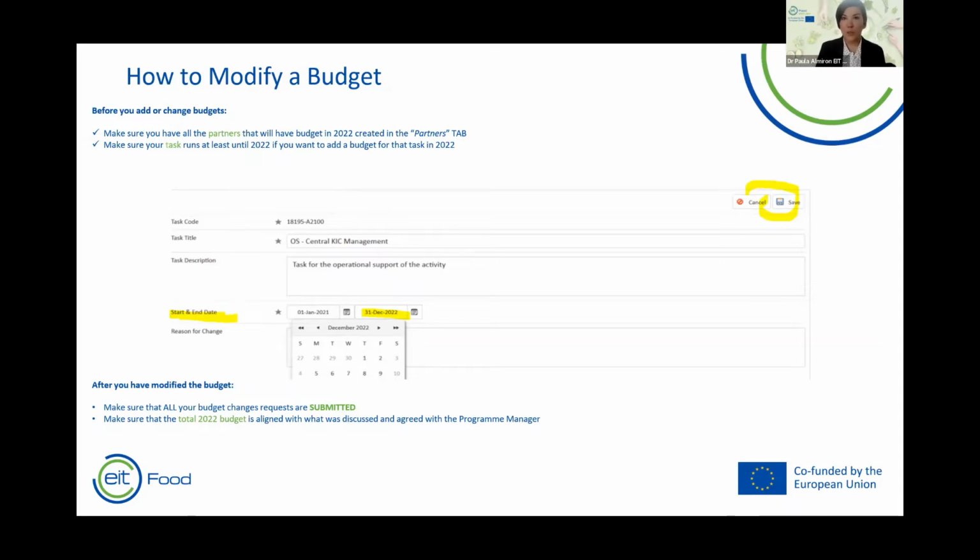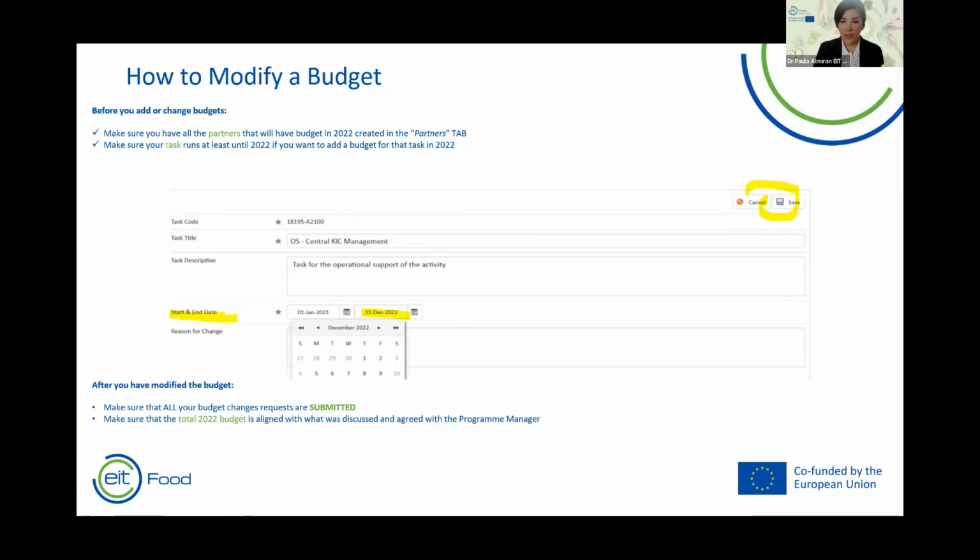You also need to be sure that the partners are active in our network, okay? Are active partners of EIT Food, are still partners and have not been exited. So if you have any doubts, double check that on Plaza. Normally Plaza is absolutely updated, but sometimes that can go wrong. So if you have any questions, please contact your regional partnership manager.